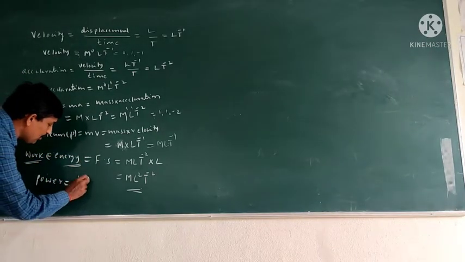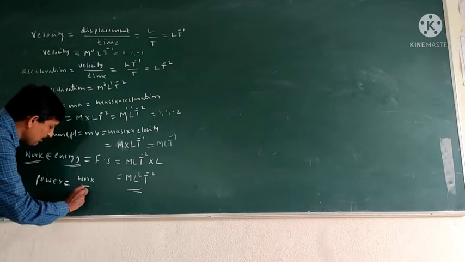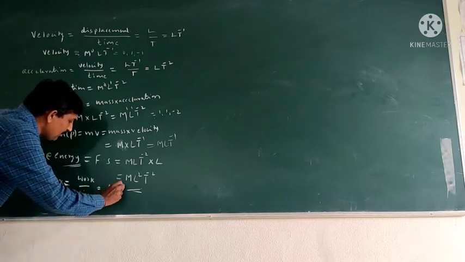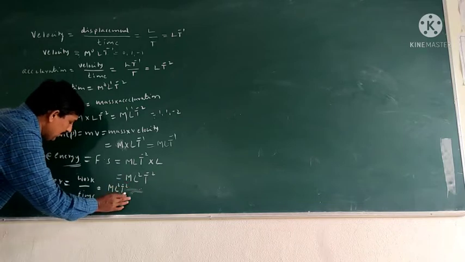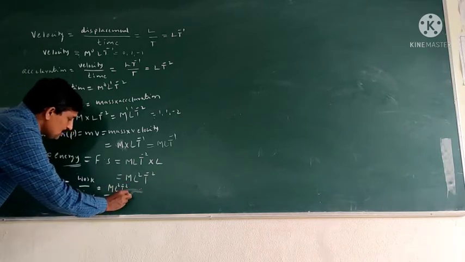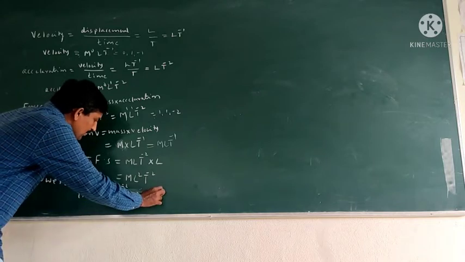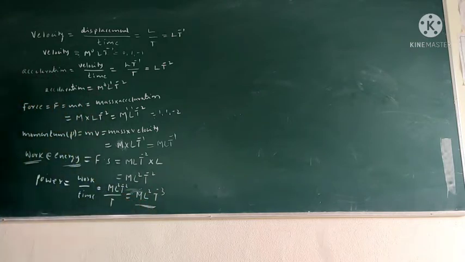Power is equal to work by time. So work is M L square t power minus 2, divided by time t. So M L square t to the power of minus 3. This is the dimension formula of power.